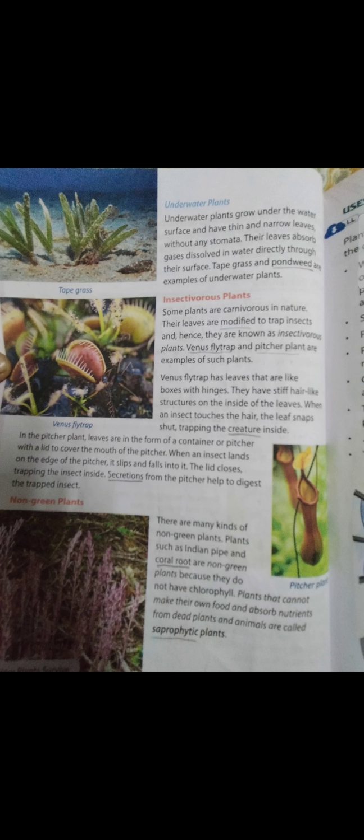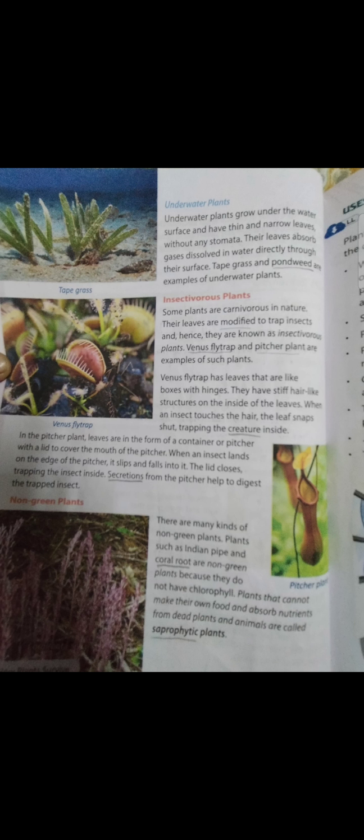Now, when we talk about the non-green plants, by the name itself, we can understand that they are not green in color. There are many kinds of non-green plants. The Indian pipe and the coral root are examples of non-green plants. They don't have chlorophyll. That is the reason that they are not green in color.